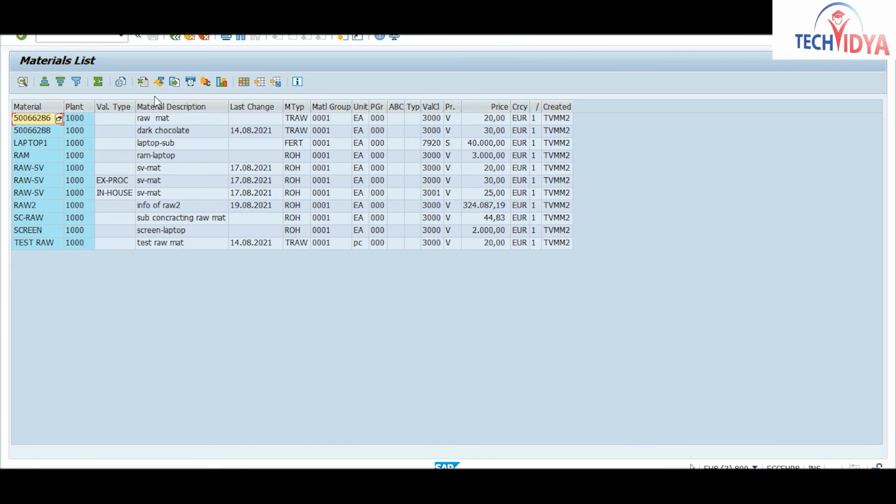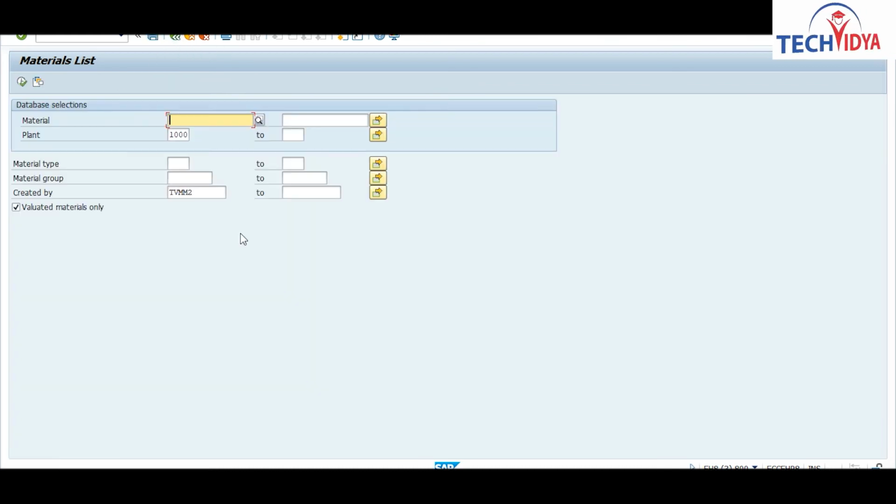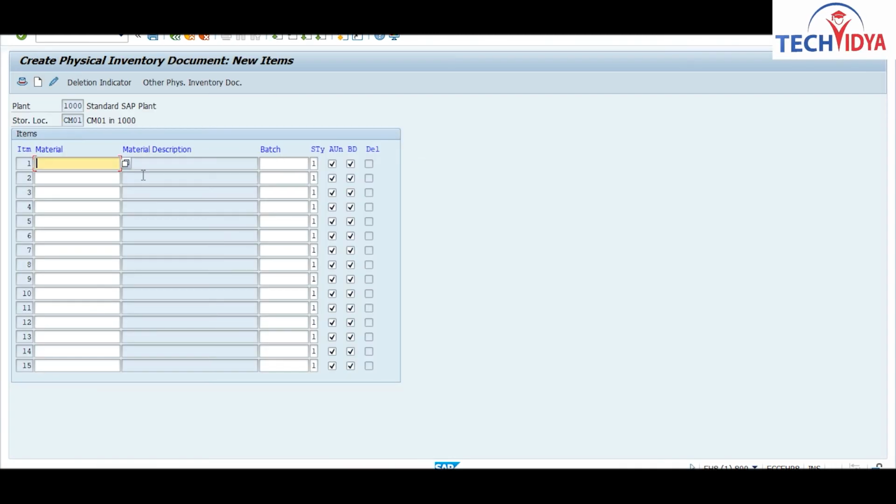Okay, so now I will enter all these materials, whether stock is there for this material or no stock is there for this material. I have checked the material. Now I will enter here the physical inventory document. So basically, see this screen carefully. You have items from 1 to 15. Okay, but you can enter here thousands of materials also if you have thousands of materials.